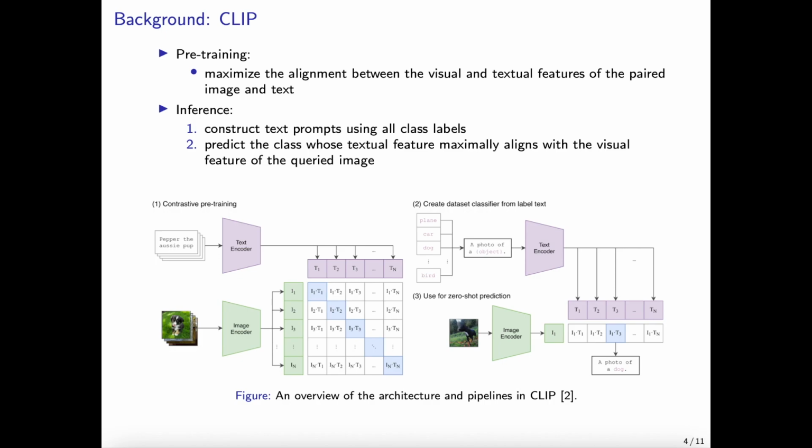During pre-training, it learns to align the visual and textual features of paired images and text by optimizing the weights of both encoders. In the inference stage, CLIP constructs text prompts for all classes using their label text and predicts the class whose textual feature best aligns with the visual feature of the queried image.